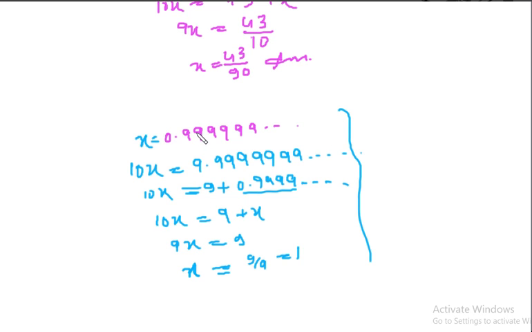Because 0.99999 is very close to 1, and as you increase the number of 9s, it goes closer to 1, and if you go up to infinity, it becomes just 1. So this number is nothing but 1, even though it looks different.